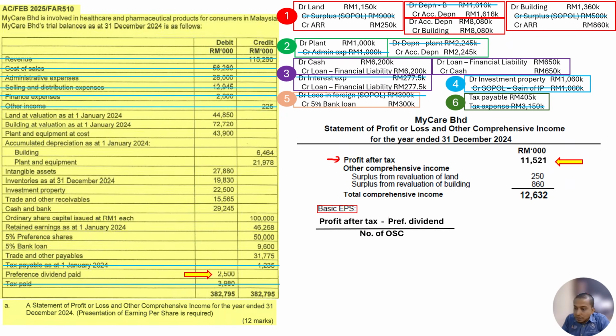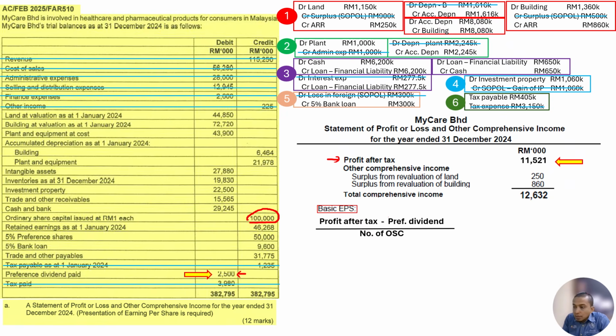How to get preference dividend? In this case, the preference dividend is given in the trial balance. So we just take it. No adjustment because there is no information that it is not enough or anything. Okay. So we assume it is the preference dividend that we have. Okay. The next part is number of ordinary shares. What is the number of ordinary shares? Number of ordinary shares is in number. It's not in RM. This one is RM, right?